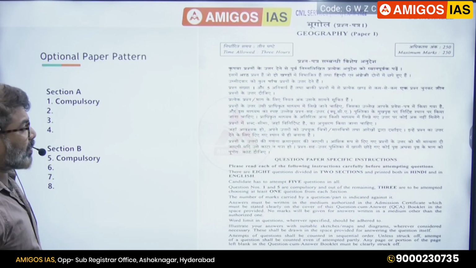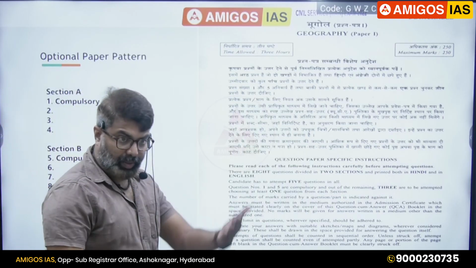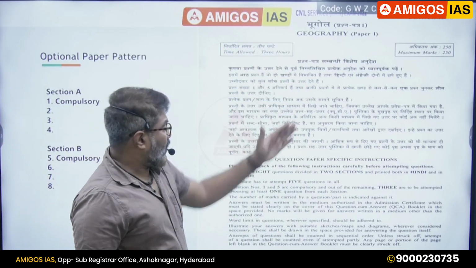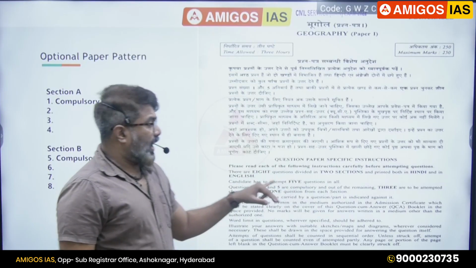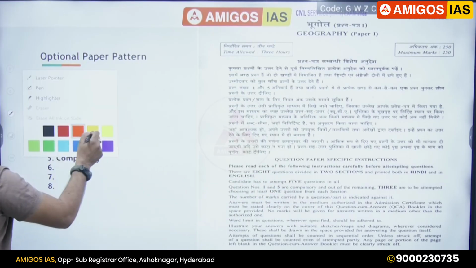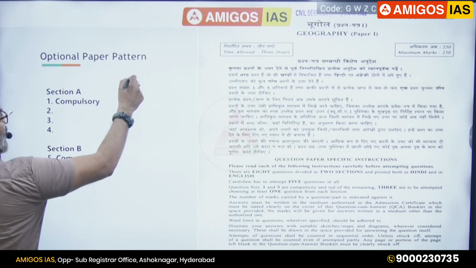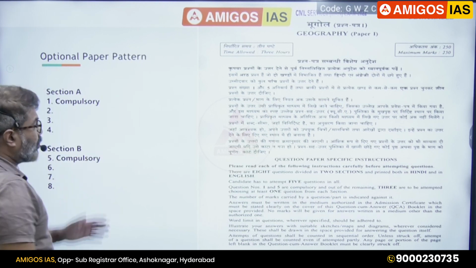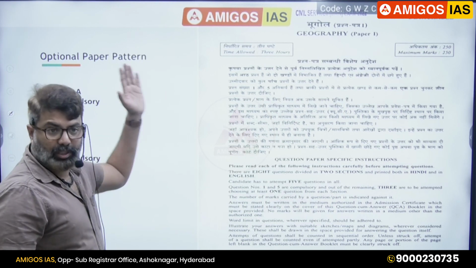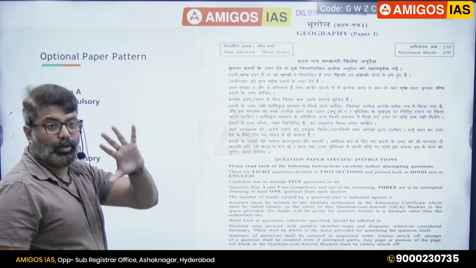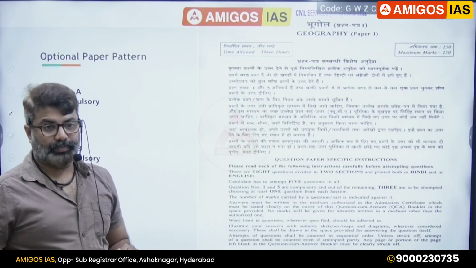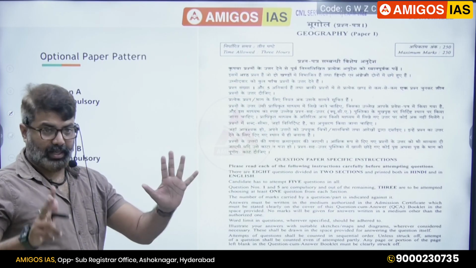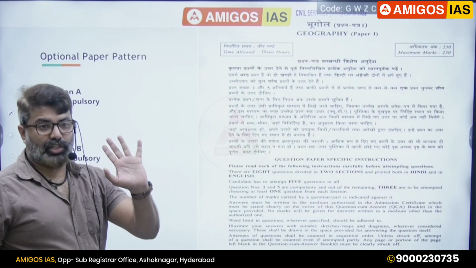This is the paper. The question paper looks like this. Eight questions will be there. So I'll write now: paper 1, paper 2. Paper 1 is 250 marks, paper 2 is 250 marks. Eight questions will be there. You have to answer 5. Out of 8, 5. 5 into 50 marks each, 250.